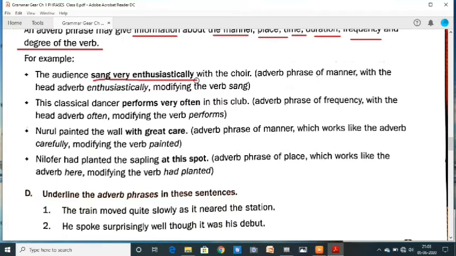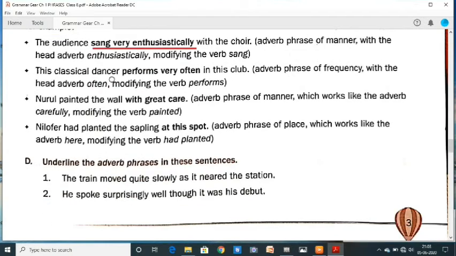This classical dancer performs very often in this club. Adverb phrase of frequency, with the head adverb often modifying the verb performs.